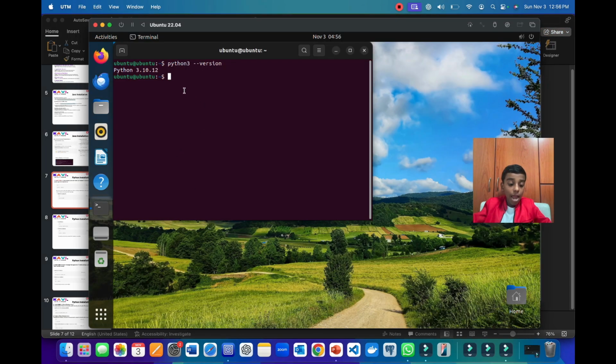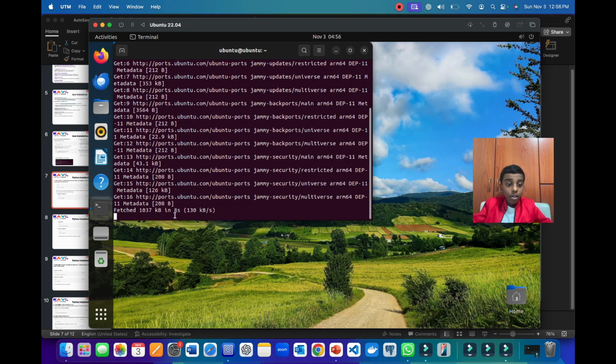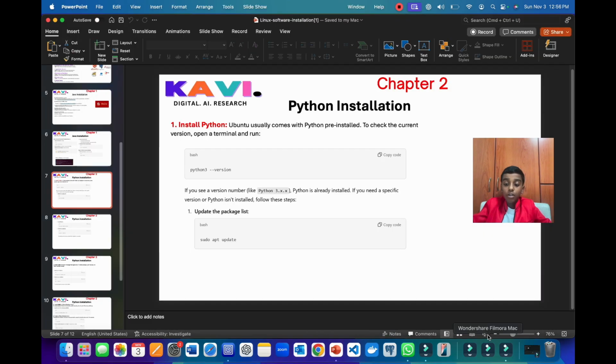So here I'm back at my UTM here, and now here I'm writing sudo apt update. Now when I press enter, here it will say sudo password for Ubuntu and the password is Ubuntu. Now here it will take some time for it to start loading up. So here it is going to take some time for all of it to complete, and as you can see here it has been successfully done. Now let's go back to our PPT to learn about more.